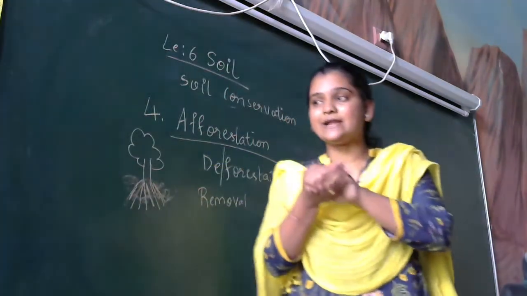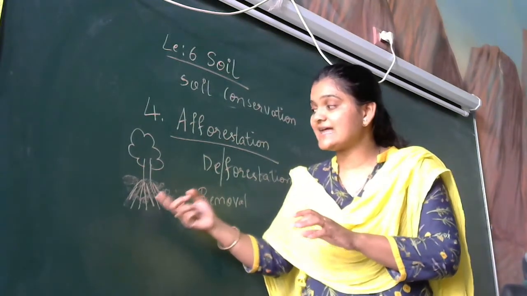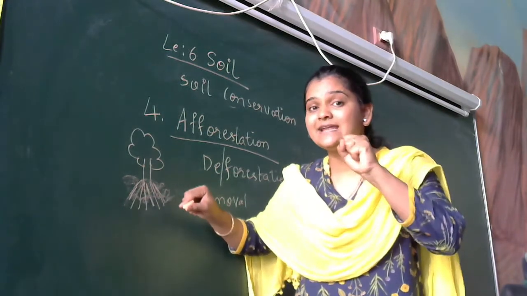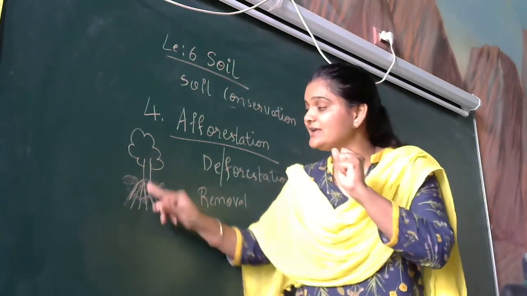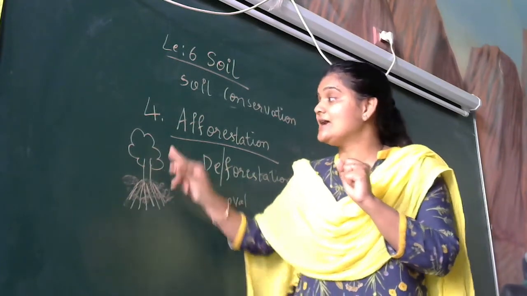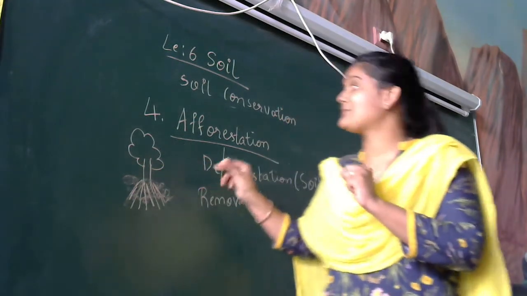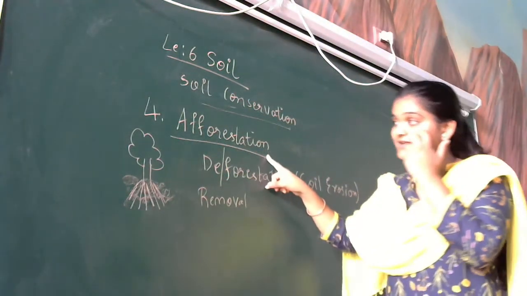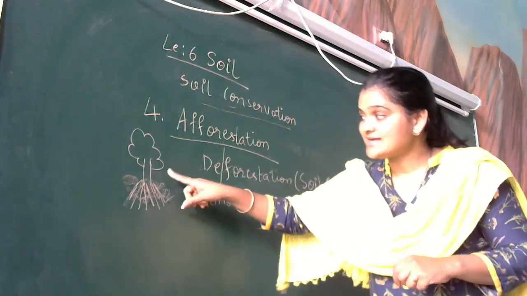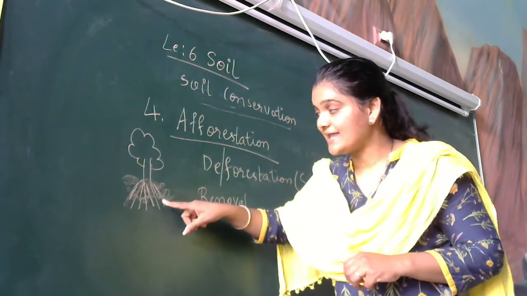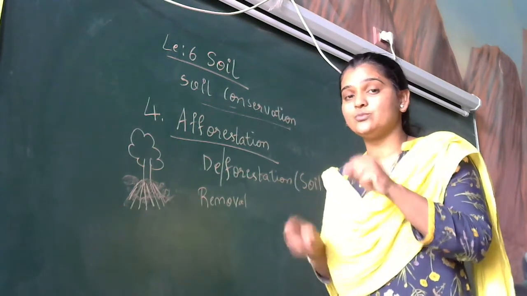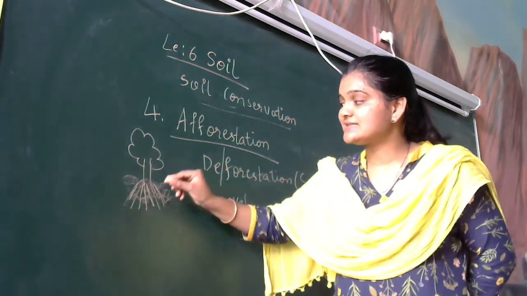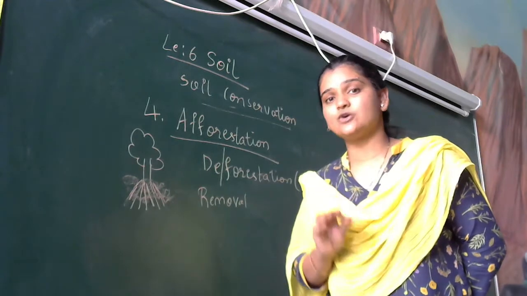Okay, they will hold hand in hand, and the roots will say, "I am there with you, I will not let you go." So the soil particles are being held tightly by the roots. So they say that afforestation is an important step for soil conservation. For soil conservation, afforestation is a very important factor. Plants, along with the roots, help the soil to stay at one particular place. The roots of the plants help the soil to stay at one place only.